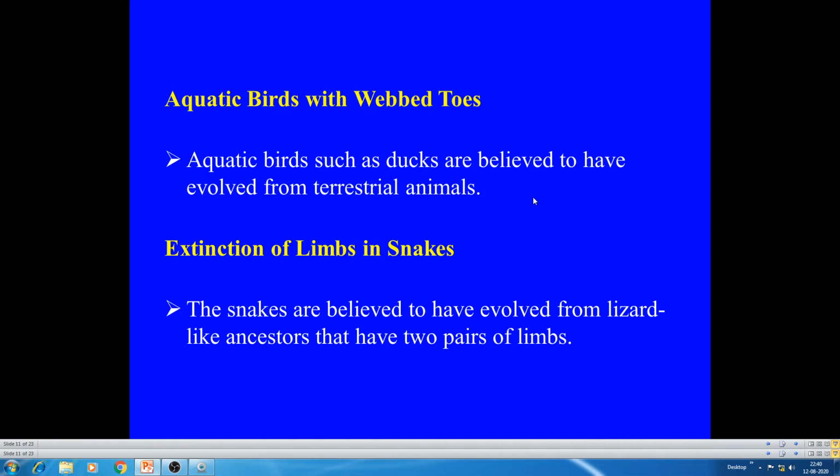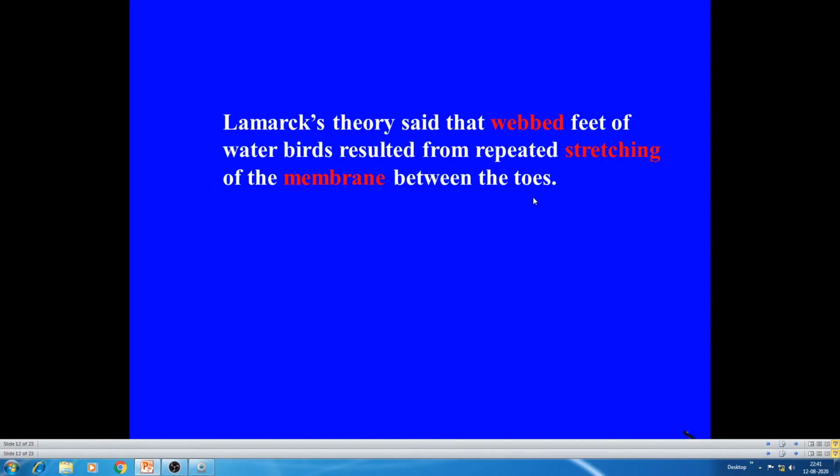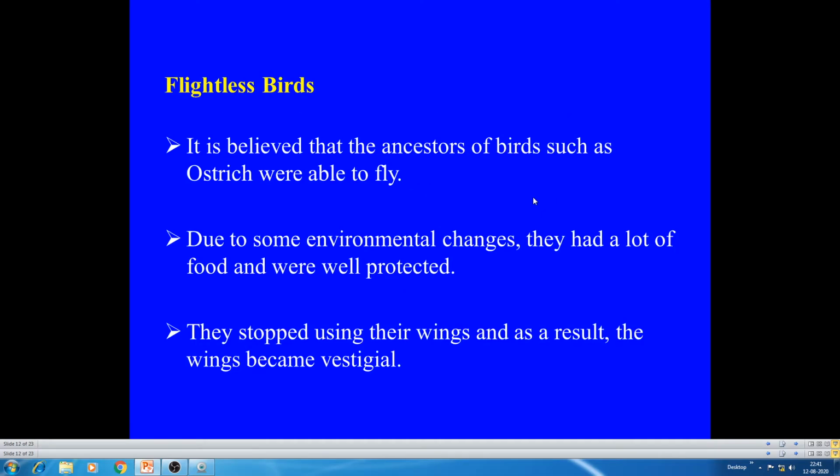And similarly, another example supporting this theory is the extinction of limbs in snakes. Snakes are believed to have evolved from lizard-like ancestors that had two pairs of limbs. If you take the python, you can see the pelvic girdle, and this limb is not used, so it is reduced. Still you can see the pelvic girdle for attaching the limbs. It is reduced. It is not in use. So that proves the disuse theory. Then likewise you can see the webbed feet of a duck.